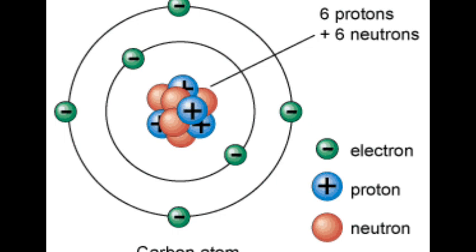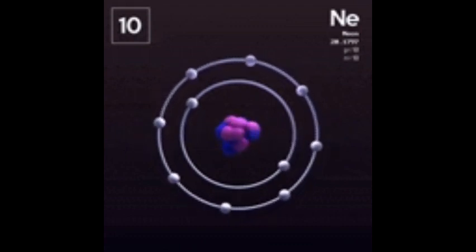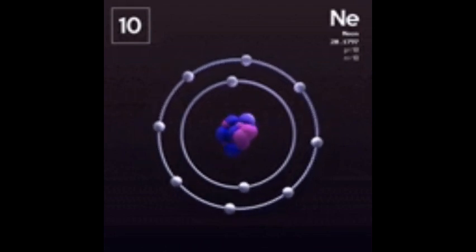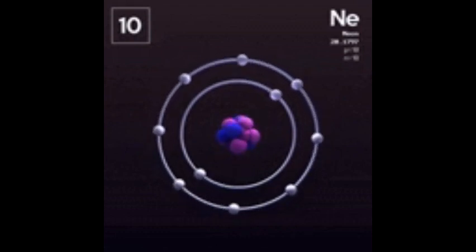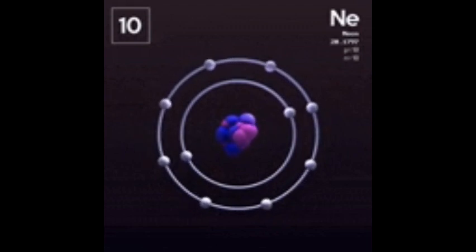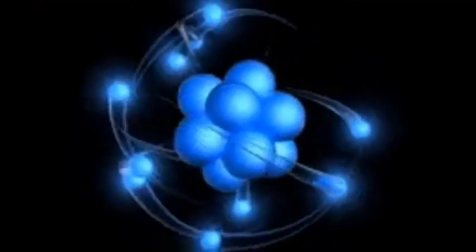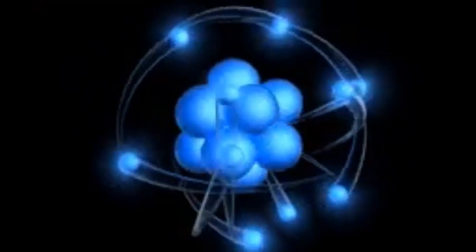Now the proton and the neutron, they are in the nucleus of the atom. So the proton and the neutron, they actually move, but they move in a stable manner. But the electron moves around the nucleus of the atom. I repeat, the electron moves around the nucleus of the atom. As you can see in this video, you can see that we have electron moving around the shell, while we have the proton and the neutron inside the nucleus.